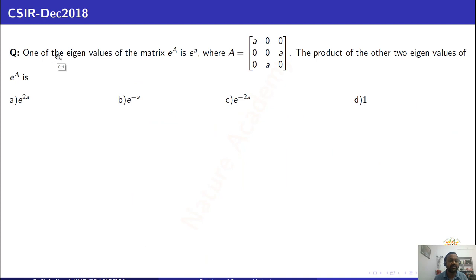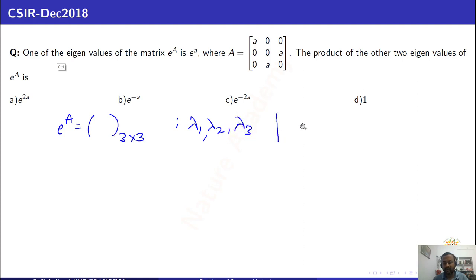This is a CSIR question which appeared in December 2018. Here the question is: one of the eigenvalues of the matrix e power A is e power a, where A is this one. The product of the other two eigenvalues of e power A is asked. A is a 3 by 3 matrix, so e power A is also a 3 by 3 matrix. A 3 by 3 matrix will have 3 eigenvalues, lambda 1, lambda 2, lambda 3.